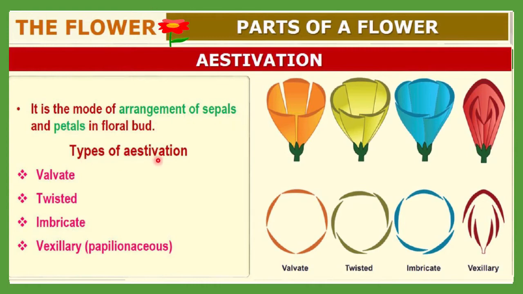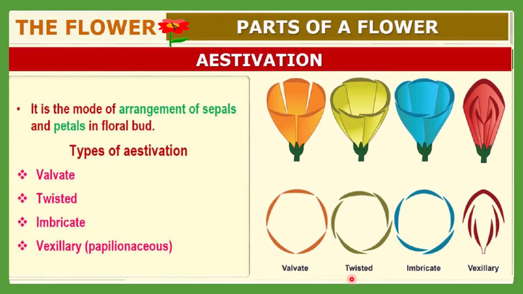The types of estivation may be of these four kinds: valvate, twisted, imbricate, and vexillary. This vexillary is also called papilionaceous. Here this is a valvate type. It will just touch at the margins, and that is called valvate type.